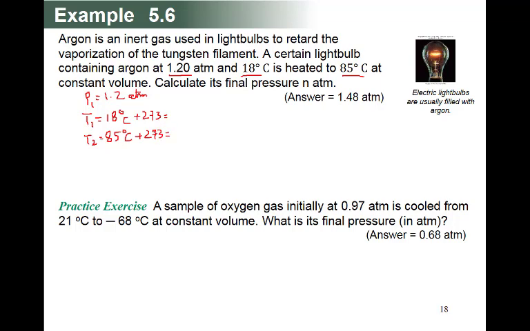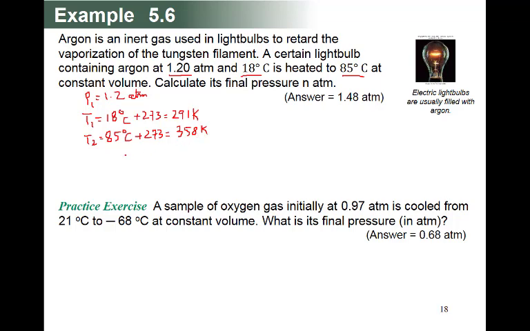So 273 plus 18 will be 291 Kelvin, and if you add 273 to 85, it will become 358 Kelvin. So both temperatures are converted into Kelvin.